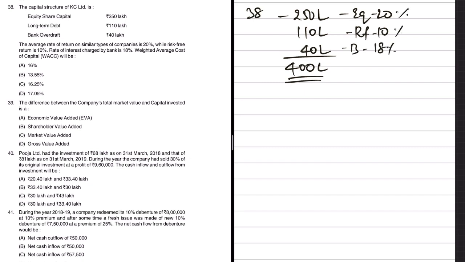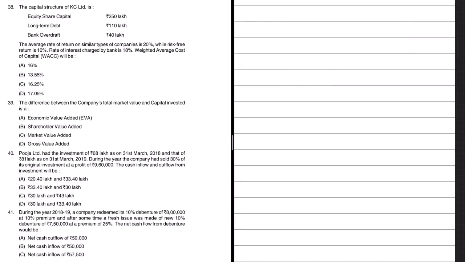Now based on this, we'll have to calculate weighted average cost of capital. Let's do the math. Let me write it down here separately. 250, 110 and 40 all put together it is 400. Now what is the percentage of all the three or in total debt?